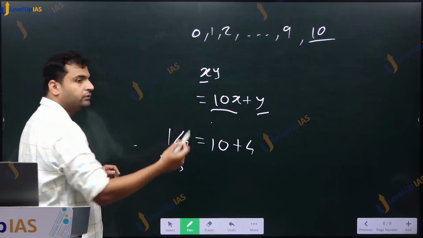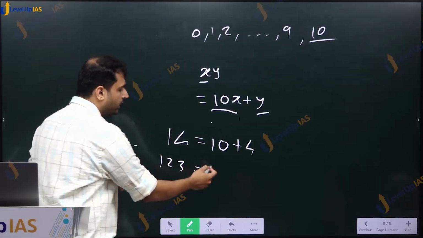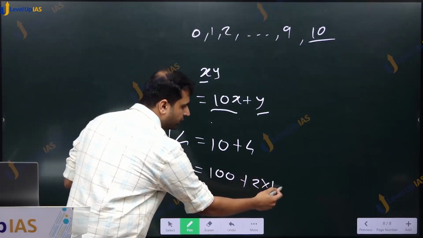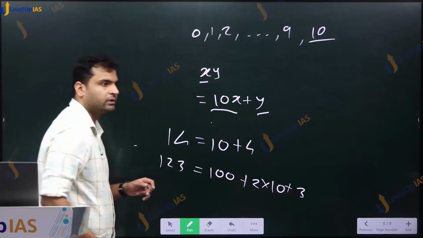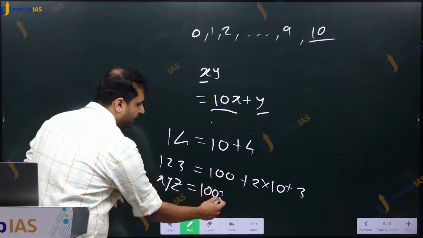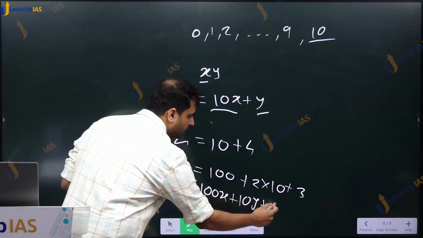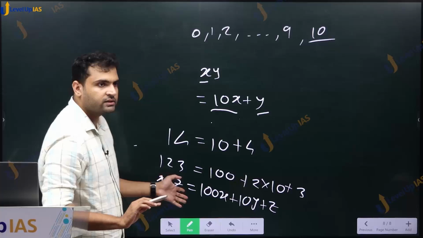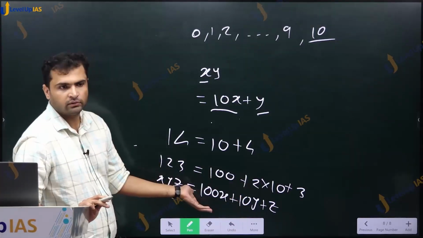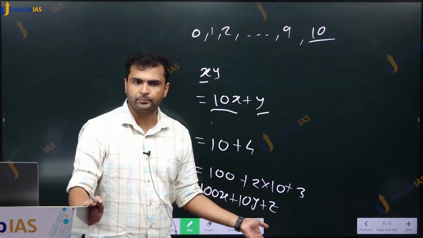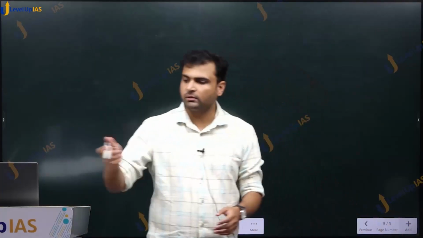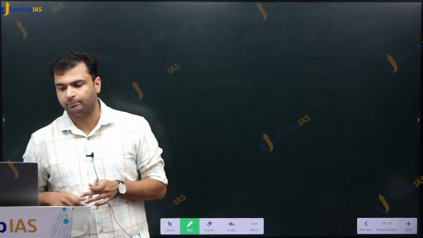Similarly, let us take a 3-digit number. If we have 1, 2, 3, what is this? Place value of 1 is 100 plus place value of 2 is 2 into 10 plus 3. In general, if I have this xyz, I can write it as 100x plus 10y plus z. xyz are digits. If I am talking in terms of unknown digits, this is how I can write. Any problem? Clear? Okay. Now let us come to this particular question, CSE 2023.